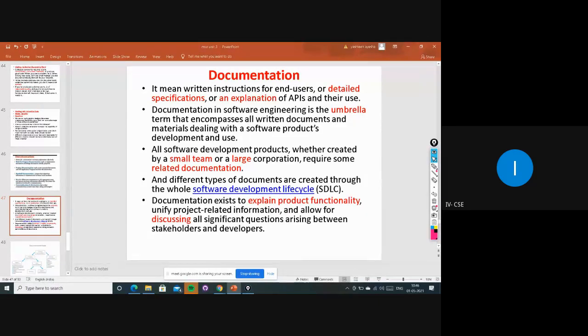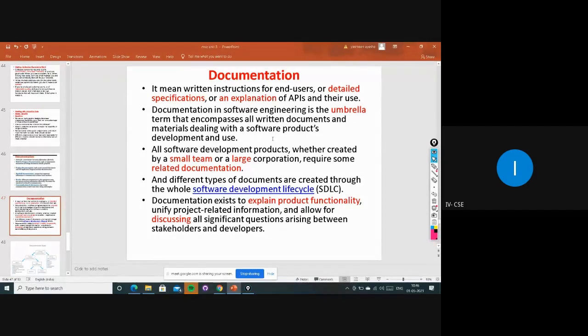It means all the requirements, all the coding, designing, whatever is required to develop the product and to use the product, everything will be written in the form of documents and materials, right? And third, all software development products, whether created by a small team or a large corporation, require some related documentation.